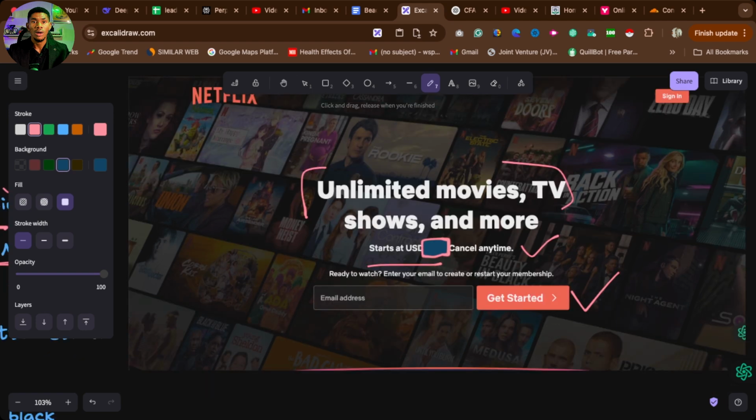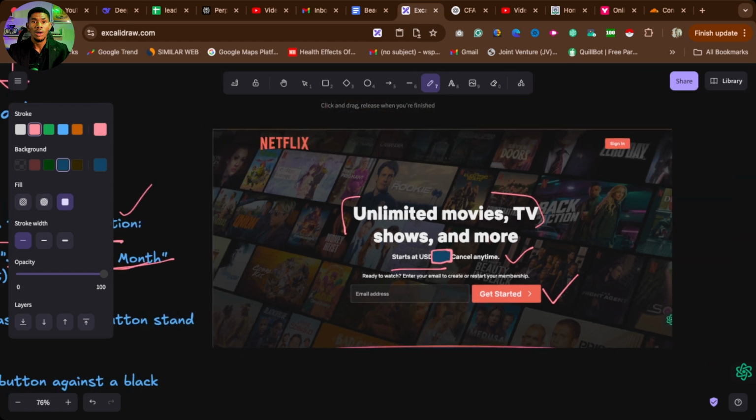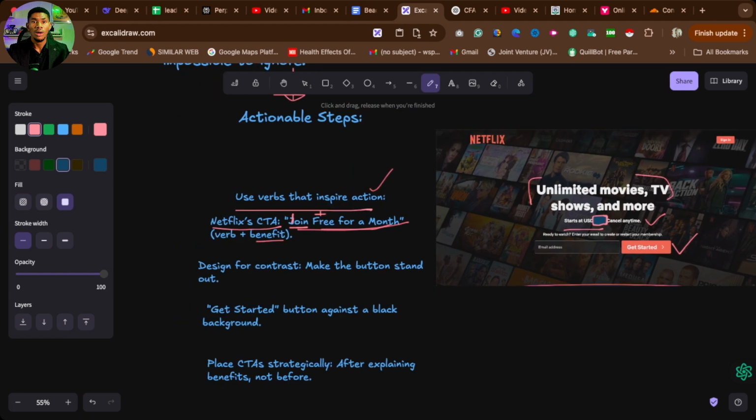I'm telling you, if you do this, you will stop wasting money on adverts. And even if you're not spending money on your ads, you'll be having a lot more conversion if you follow this strategy. Then one other thing that people are missing almost all the time is that they don't pay attention to this simple design principle of contrast, right?